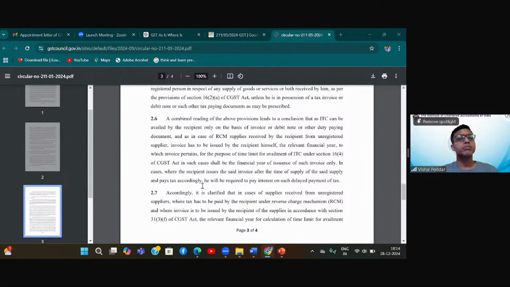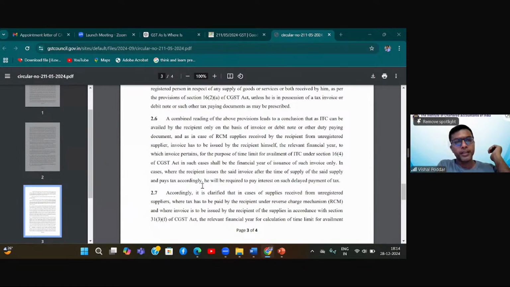Further, sir, if you see Rule 47A, it says that the invoice has to be... 47A is simply talking about the time of supply. So that is what I'm saying. The time of supply has already happened in December 22. Correct? Okay, sir. Now I understand why interest.